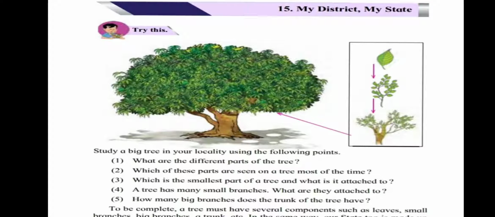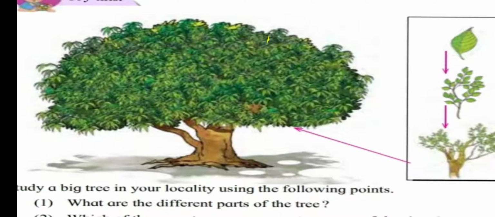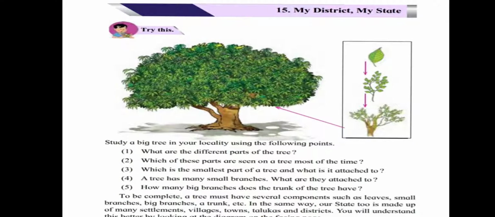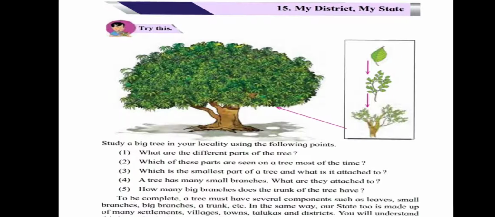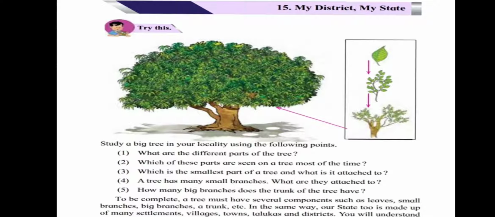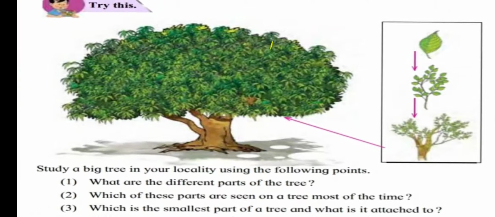Fourth, a tree has many small branches. What are they attached to? Branches are attached to big branches and all the branches are attached to the stem. Fifth question is asked: how many big branches does the trunk of the tree have? The trunk of the tree has many big branches. You might have seen big trees, so it has many big branches.